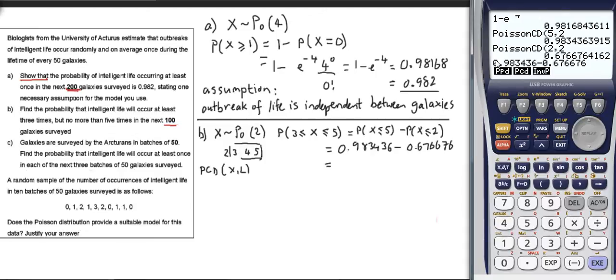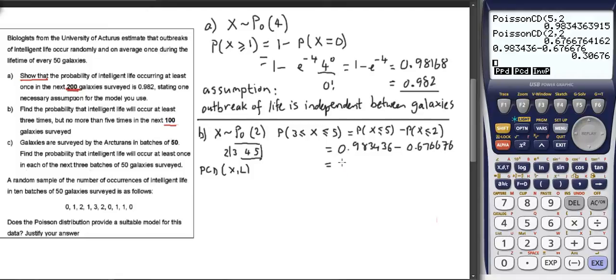0.676676. And about the only thing that can go wrong there is that I type it in wrong, but seeing as it's all there on the screen I should be able to do that. And I get 0.307 to the standard 3 sig figs. And that's part B.